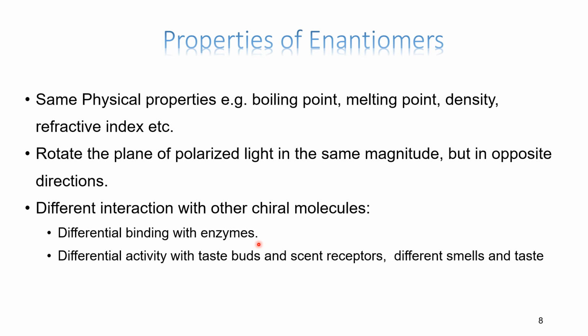Also, one might act as an agonist, another might act as an antagonist. Only one may bind, another may not bind. Such differential binding with enzymes is possible. Even our taste buds and scent receptors are also chiral, so enantiomers react with them differently. That is why they may have different smells and tastes.